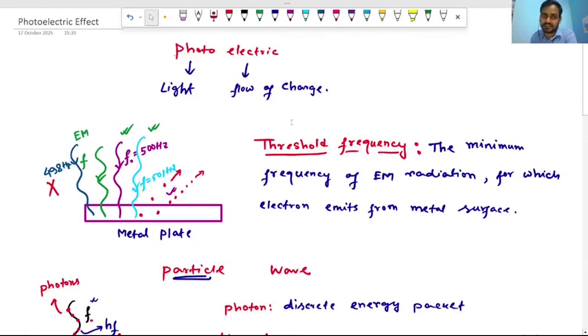Remember this photoelectric effect: the discovery or explanation of the photoelectric effect gave Einstein the Nobel Prize.